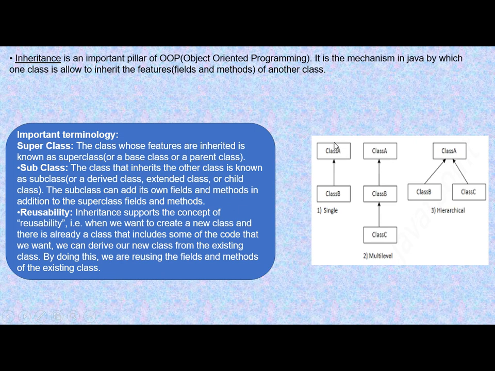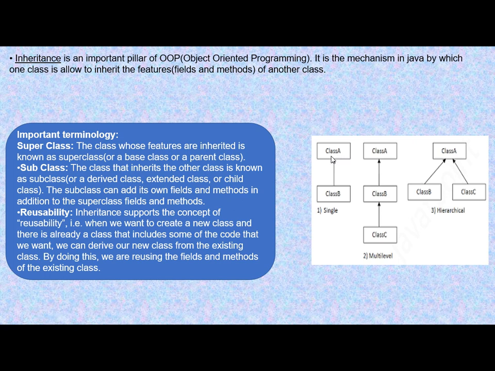Suppose this is a class A. You know that a class has some methods and data. Now suppose this has some method which needs to be accessed by class B also. Then instead of writing the same method again, class B will try to inherit class A. Then it will acquire some features of class A. This is inheritance.